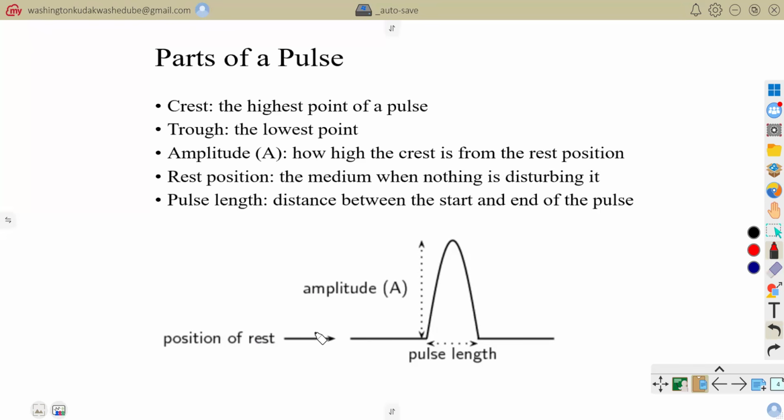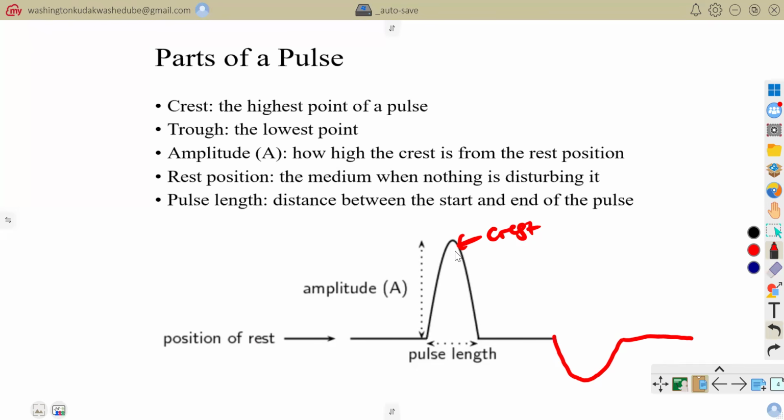We said that a pulse is just a single disturbance within a medium. So within a pulse, you would have what we refer to as a crest. And we are saying that the crest is the highest point of a pulse. And then you would also have what we refer to as a trough. So a trough, just think of it as the lowest point. So think of you going uphill and then later going downhill.